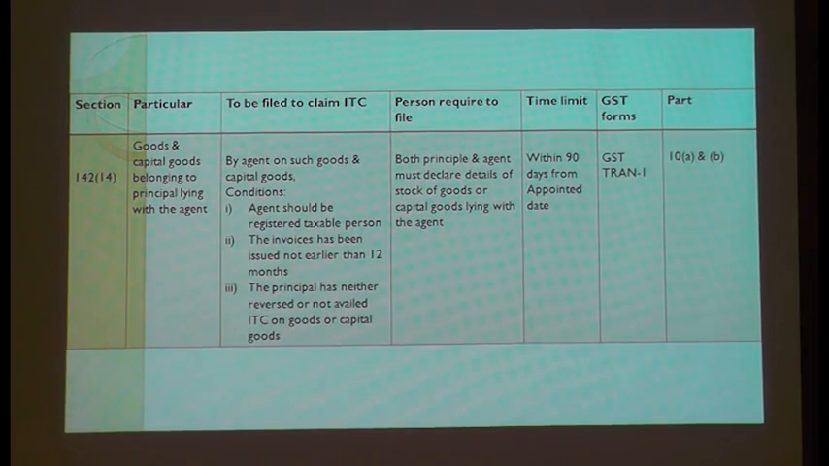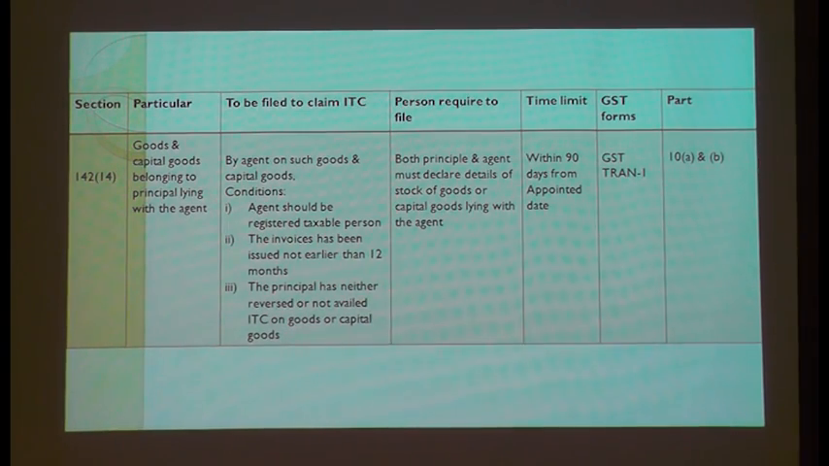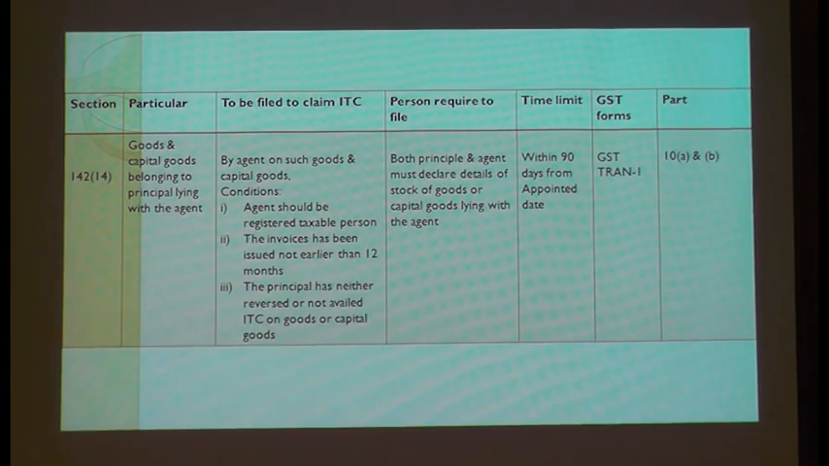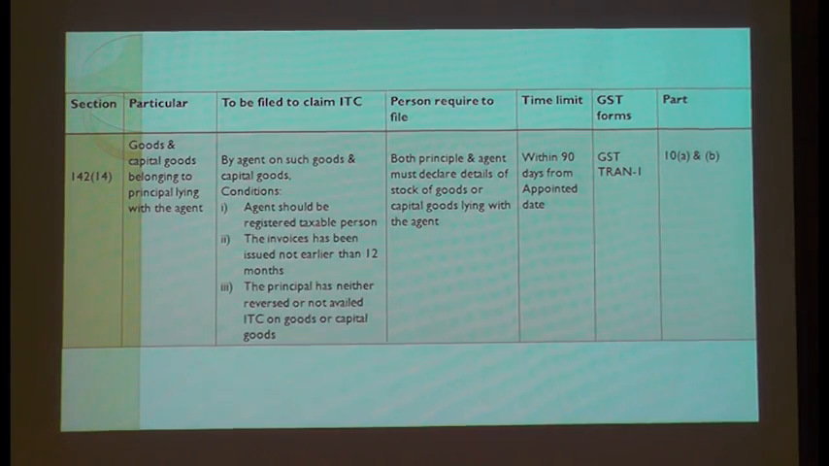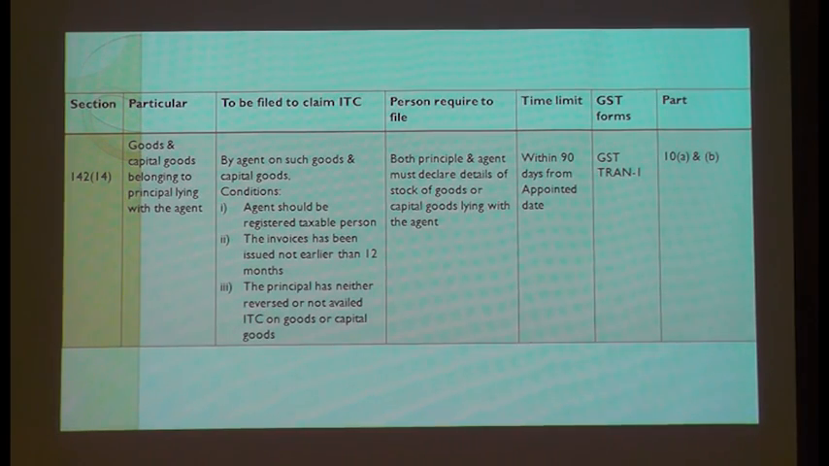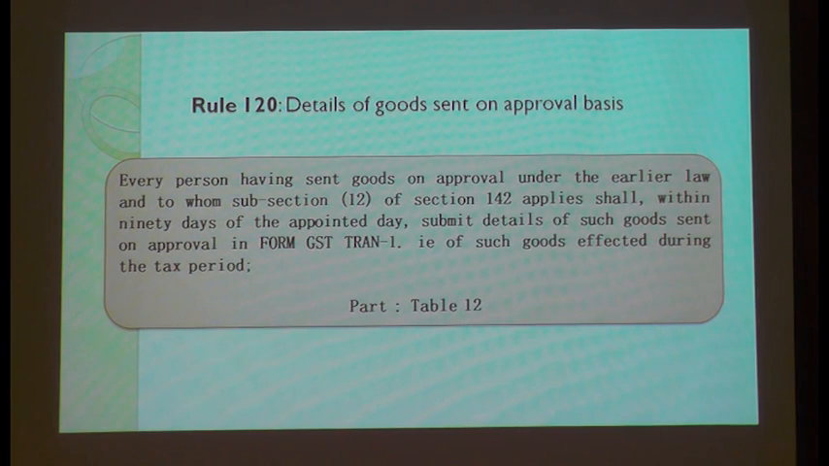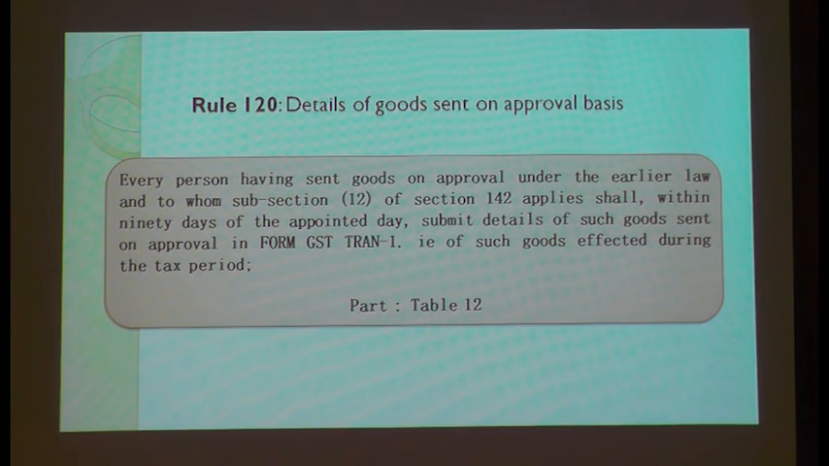And please understand, principal and agent concept is only under the state GST law. This you will not find in the CGST law. This provision is only applicable in the state GST law, and it is not there in the central GST law. So this is the last provision of this transition form. We will go to the form directly now.